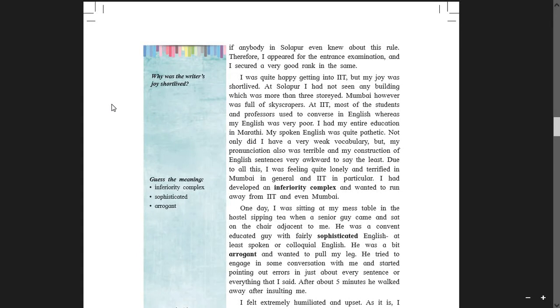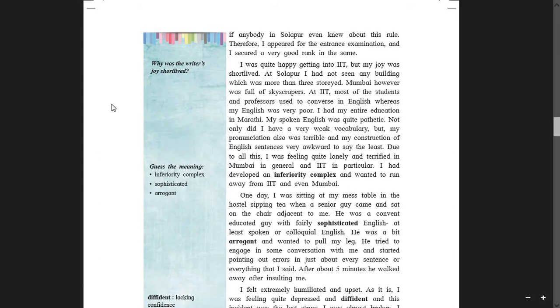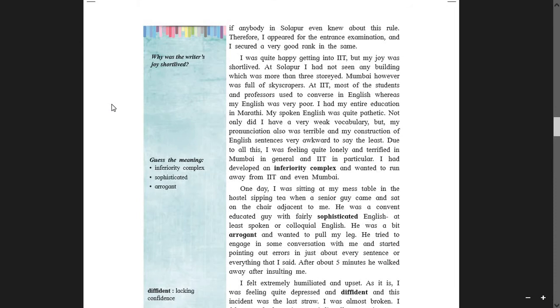Fine. Continue. My spoken English was quite pathetic. Pathetic means one could say sorry for my English. Such poor English Achyut Godbole used to speak. Not only did I have a very weak vocabulary, but my pronunciation also was terrible and my construction of English sentences very awkward, to say the least. So this was the pathetic condition of Achyut's performance in English.